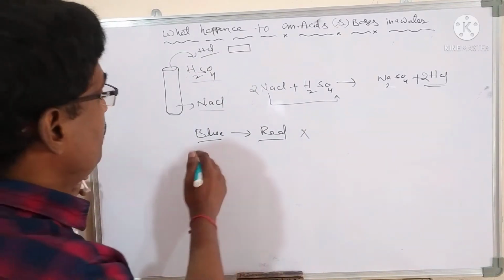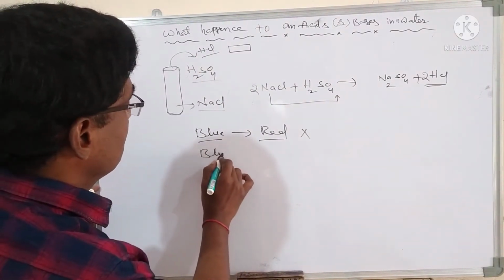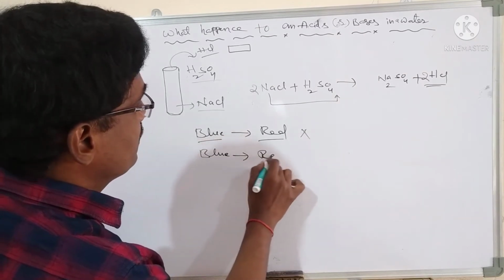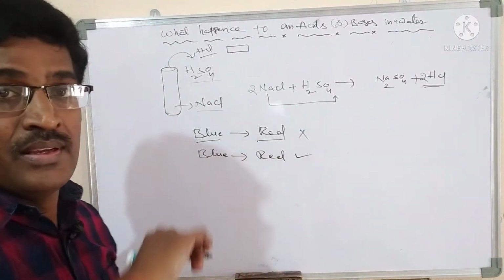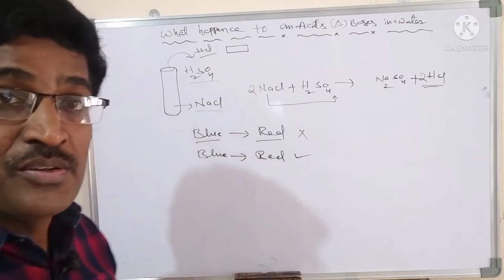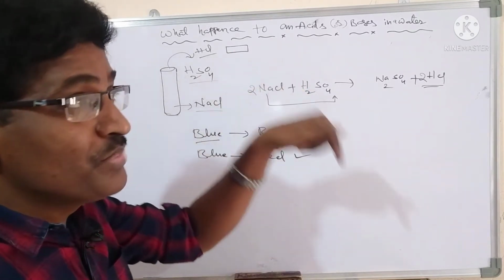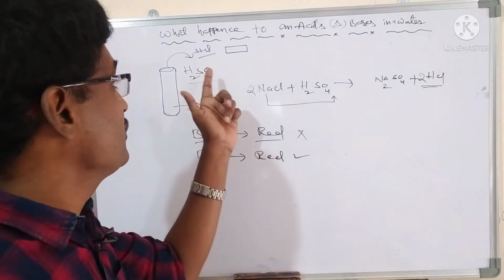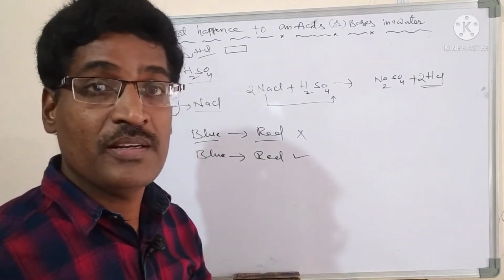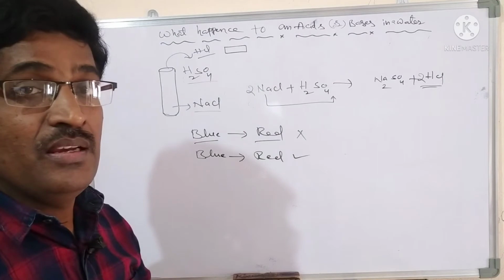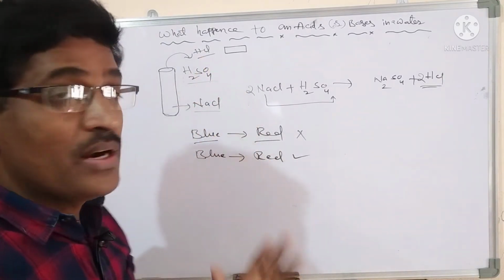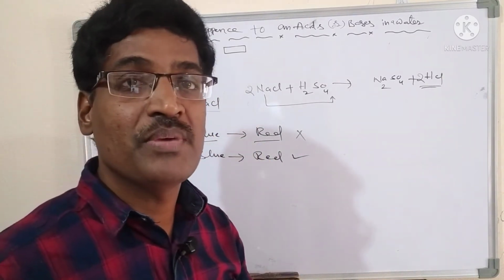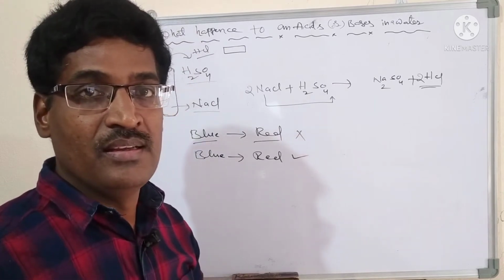Now, blue converts into red. Why is blue converted into red? Here you dipped the litmus paper in the water. Water contains litmus paper. Okay, what does HCl contain? Water. When an acid is with water, it only produces H plus ions.